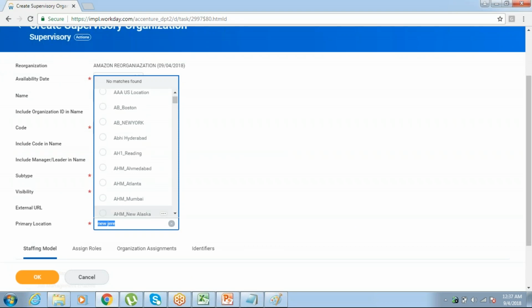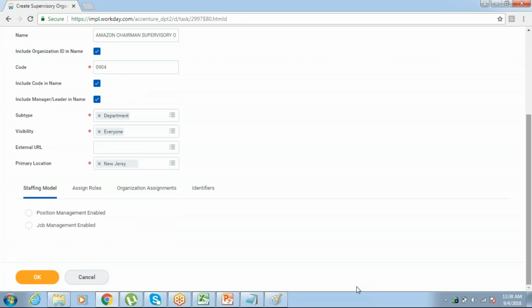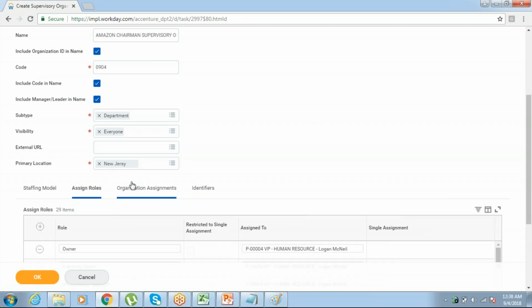Okay, now go to your New Jersey. For now I'm giving it, since it's a mandatory field. Now these are all the staffing models, and checking the position management enabled and roles.